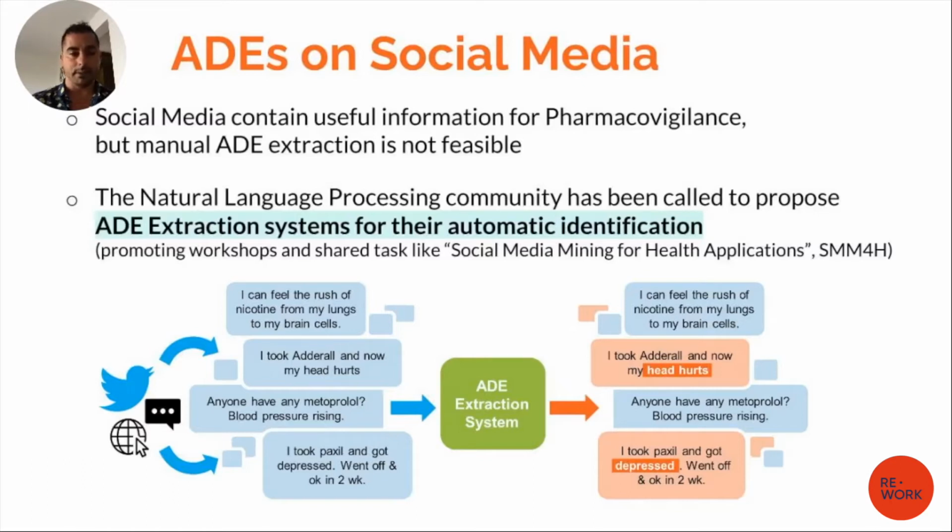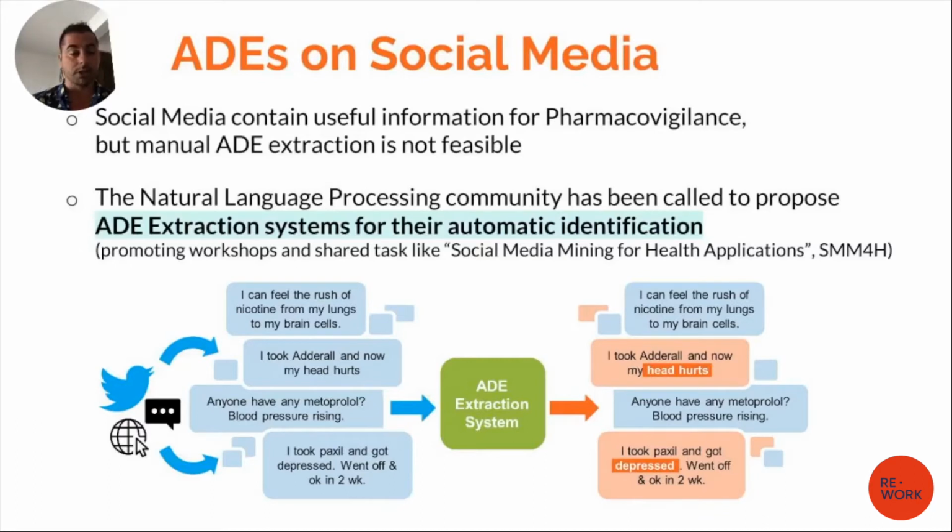In recent years, a growing number of patients is discussing their adverse events in social media, health forums, and other outlets that can be found online. Of course, controlling those media is very complicated because they are subject to the 3 V's of big data, meaning velocity, volume, and variety. So the automation of the monitoring of those media is crucial, and the NLP community has been called in to utilize automatic systems for the identification of adverse events.